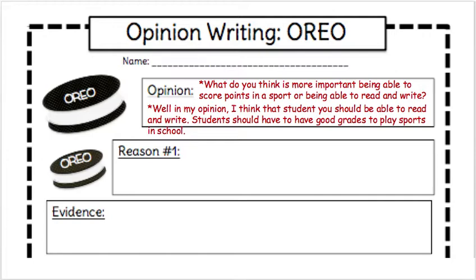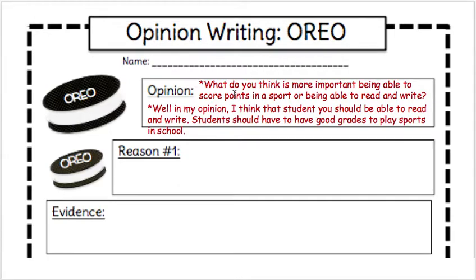So, as you can see on the screen, I have listed my opinion. Well, in my opinion, I think that students should be able to read and write. Students should have to have good grades to play sports in school. So as you noticed, I answered the question from my grabber, but I also clearly stated my opinion according to the prompt. The prompt wasn't whether or not I think that you should be able to read or write or do sports. That wasn't the prompt. The prompt was, should students have to have good grades or not to play sports in school? So I wrote, I think they should have good grades in order to play sports in school.